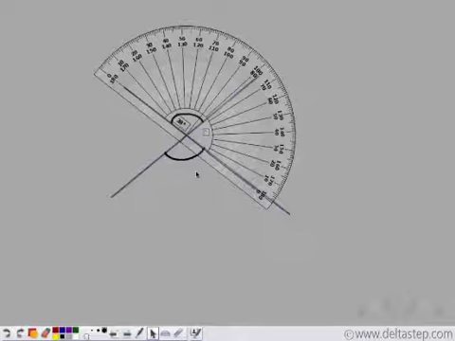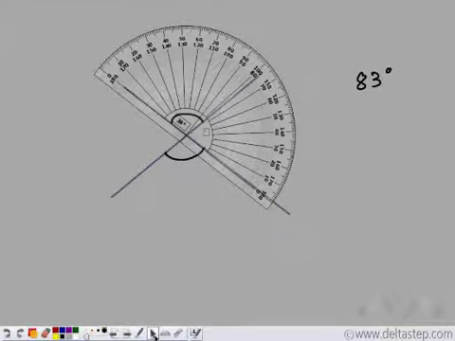So we see that this measures, if we extend it, it will go on till here. So this angle measures 83 degrees.